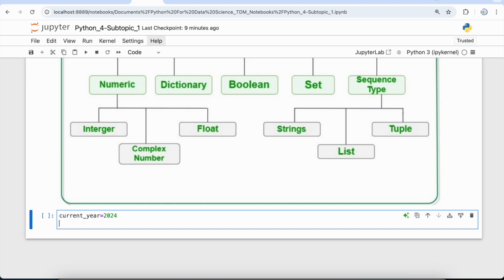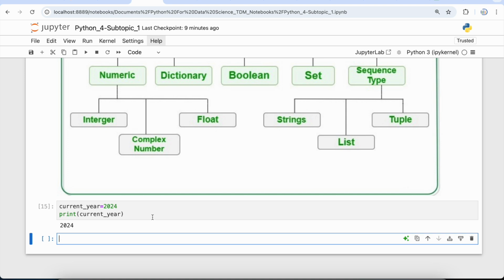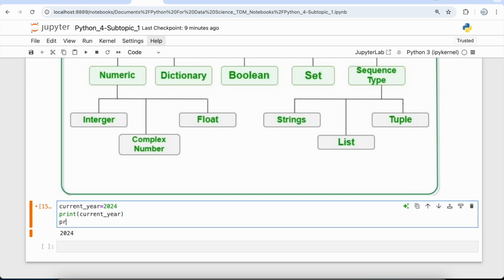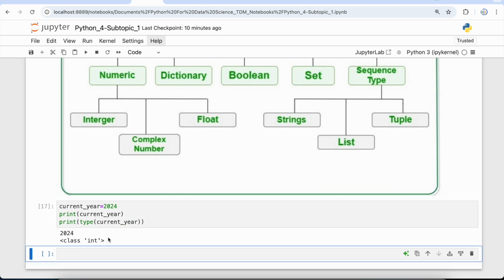So if I print this current year, you will see that we are getting 2024, and if we print type of current year, we'll see class is int. So Python enables us to check the type of variable used in the program. Python provides us the type function which returns the type of a variable passed.